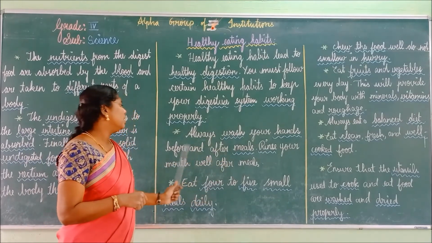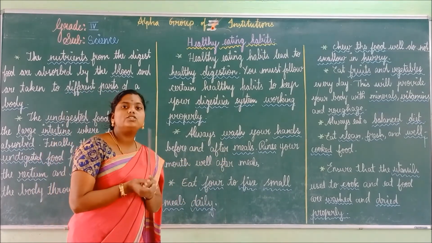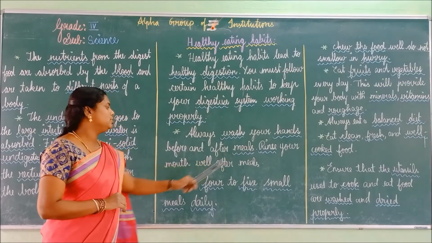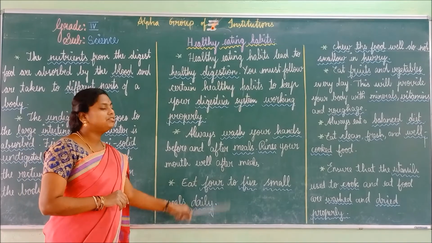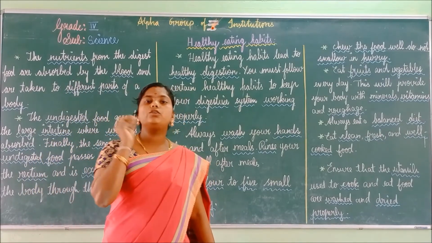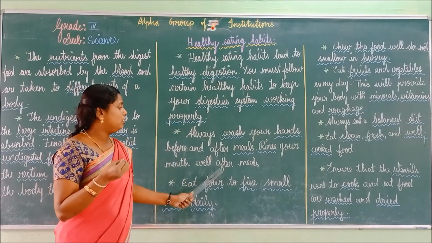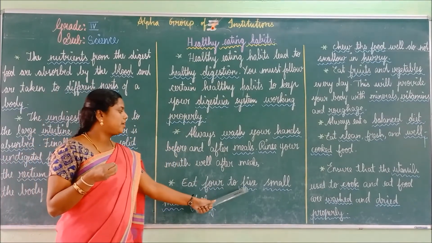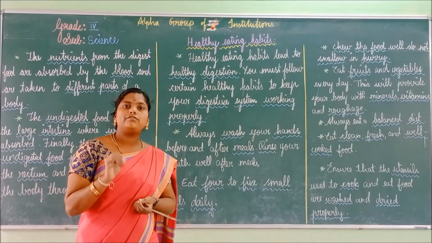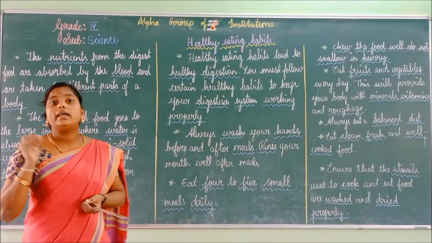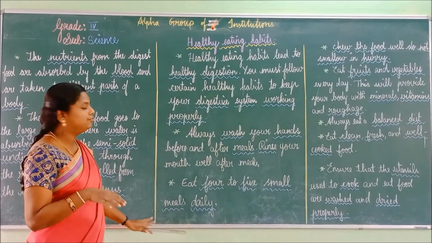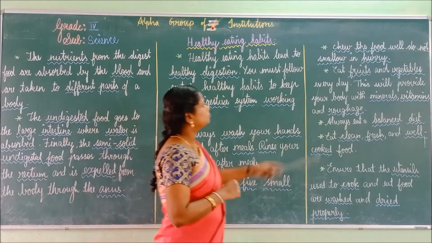Always wash your hands before and after meals. So always you have to wash your hands before and after meals. Rinse your mouth well after eating. So after eating, wash your mouth. Rinse. You have to have some water and you have to rinse your mouth well. Eat 4 or 5 small meals daily. So you have to eat small 4 or 5 meals daily, but not unhealthy food, healthy food.